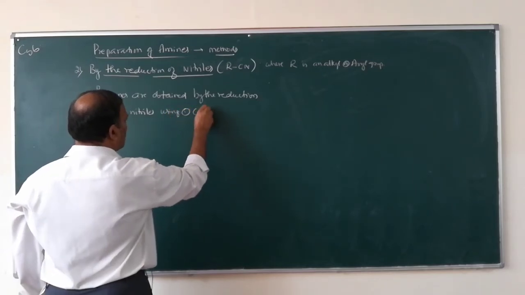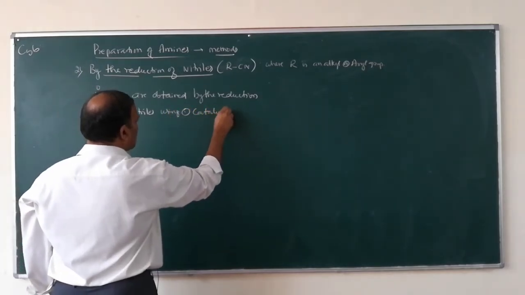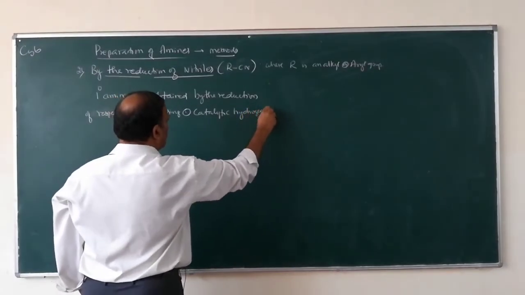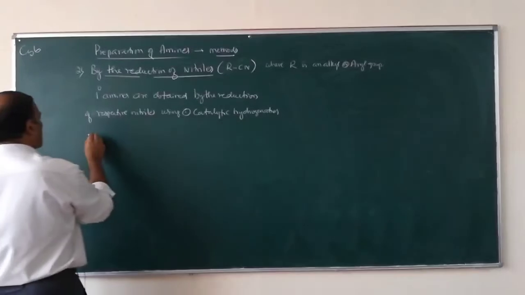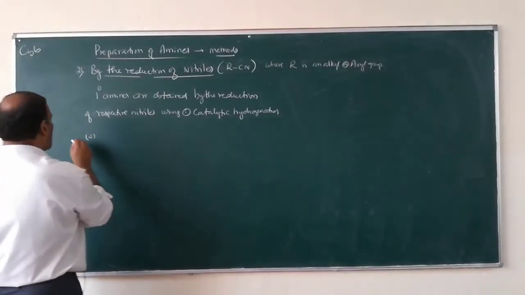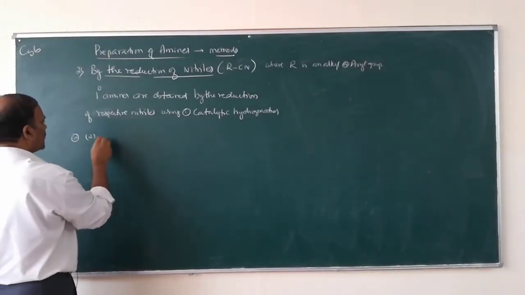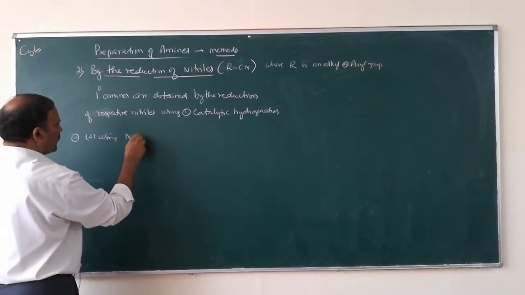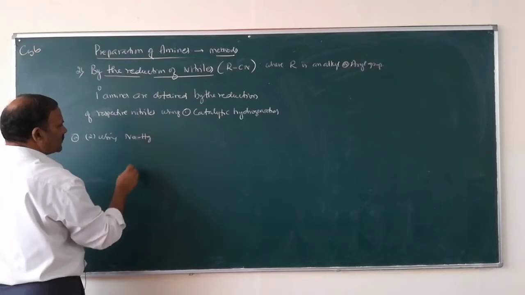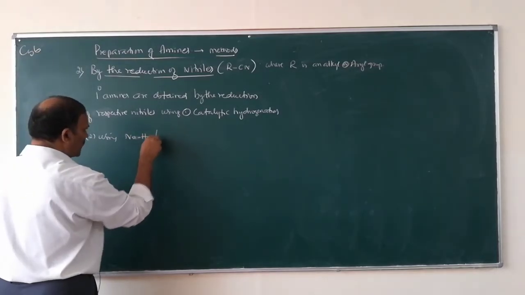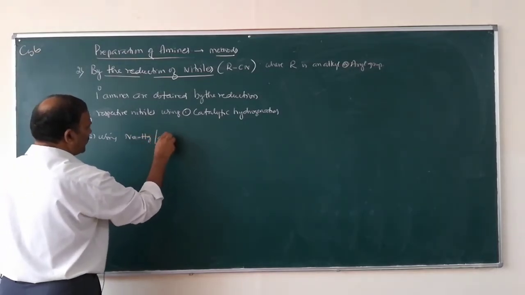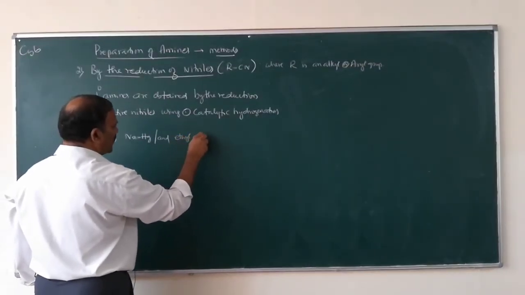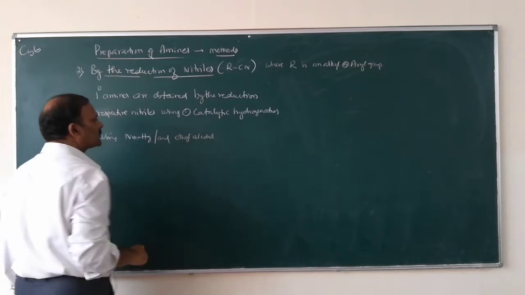number 1, catalytic hydrogenation, or number 2, using sodium amalgam and ethyl alcohol.